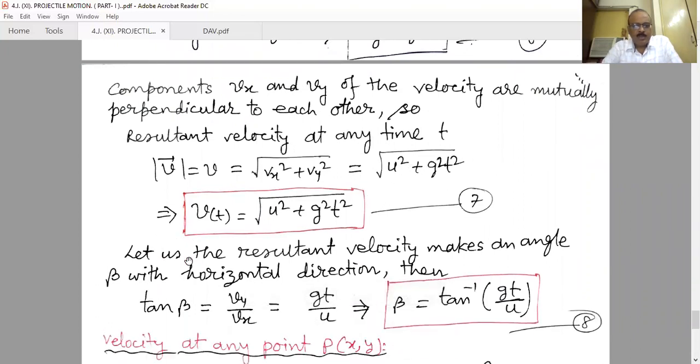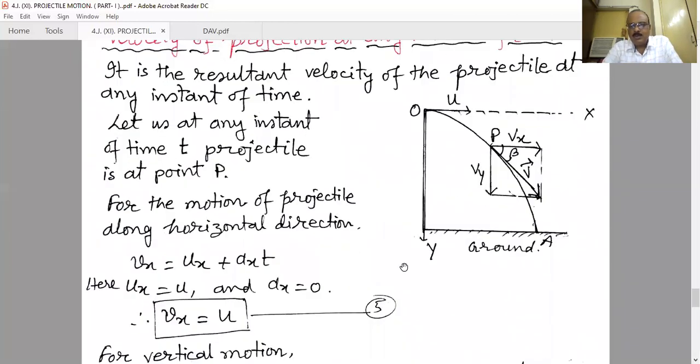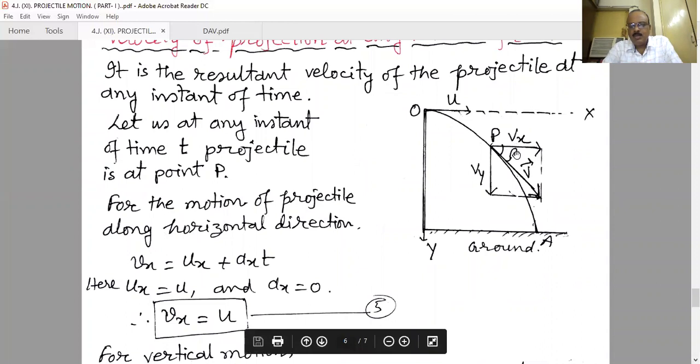So v at any time t is a function of time t, because u and g are constant: v equals root over u square plus g square t square. And since we are saying it is a velocity, we have to give the direction, and for the direction we consider the angle with the horizontal.